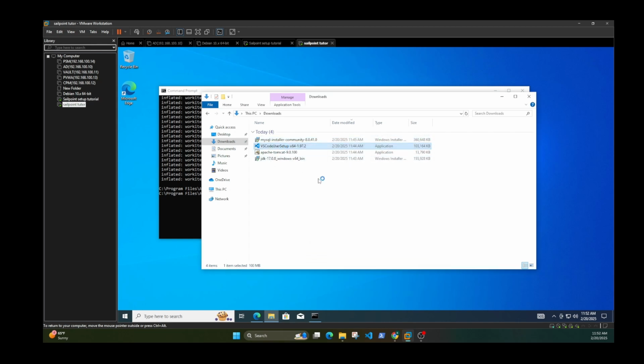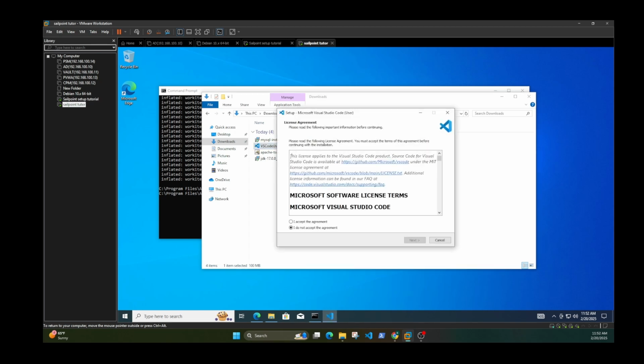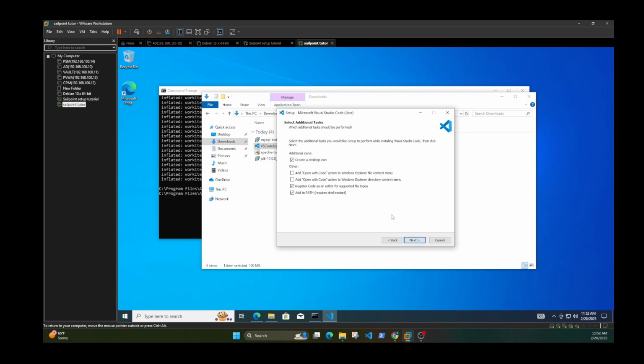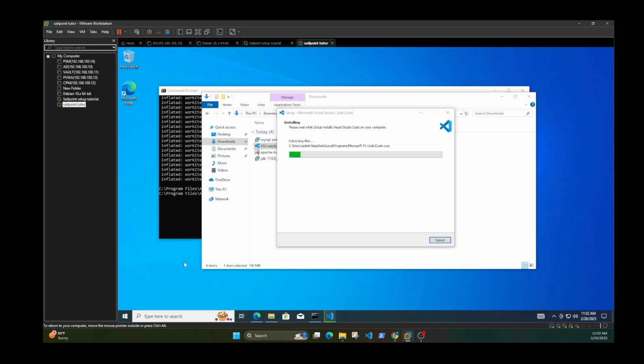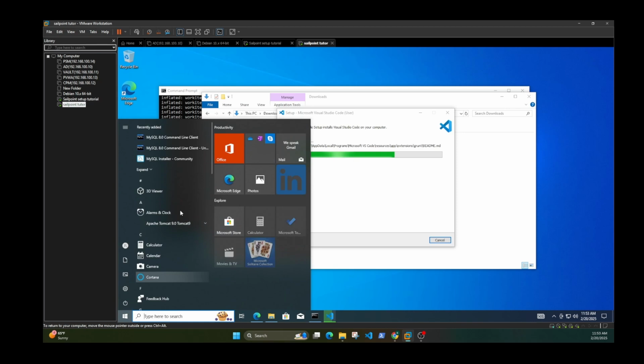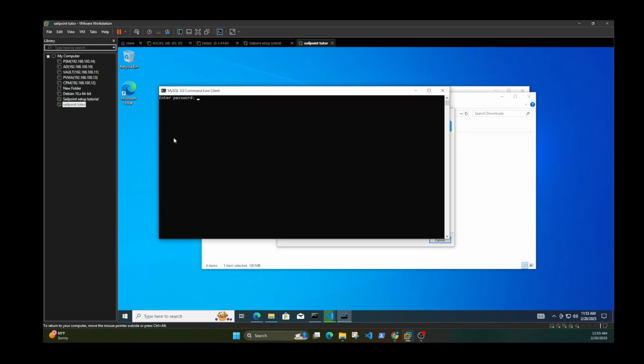Okay, so only thing that hasn't been installed is this VS Code. I'm just gonna put next, next, create a desktop icon, and then next, and then install. Okay, so next thing I'm going to do is I am going to initialize the tables in the database.